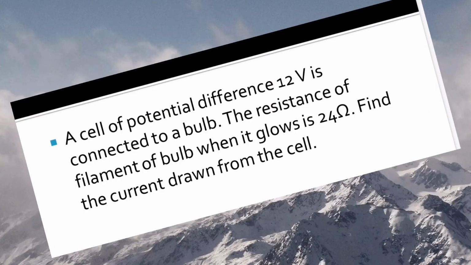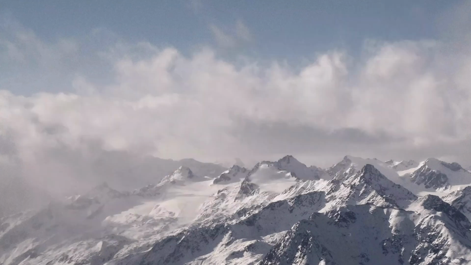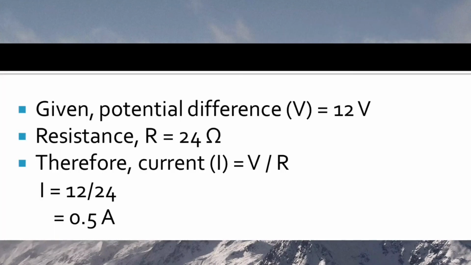Next, a cell of potential difference 12 volt is connected to a bulb. The resistance of the filament of the bulb when it glows is 24 ohm. Find the current drawn from the cell. So in this numerical, potential difference V is equal to 12 volt. Resistance R is equal to 24 ohm. Therefore, current is equal to V upon R. So I is equal to 12 upon 24, which is equal to 0.5 ampere.